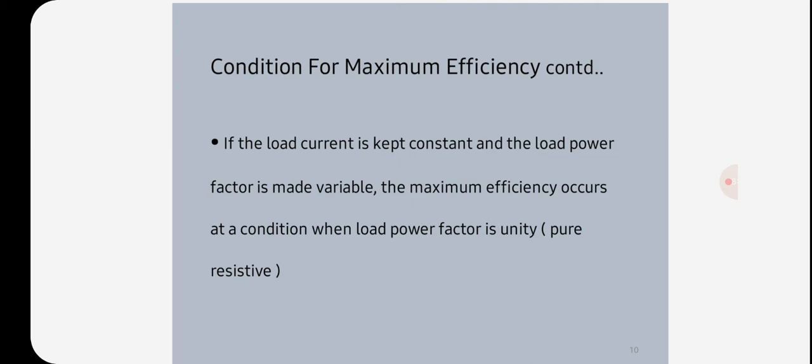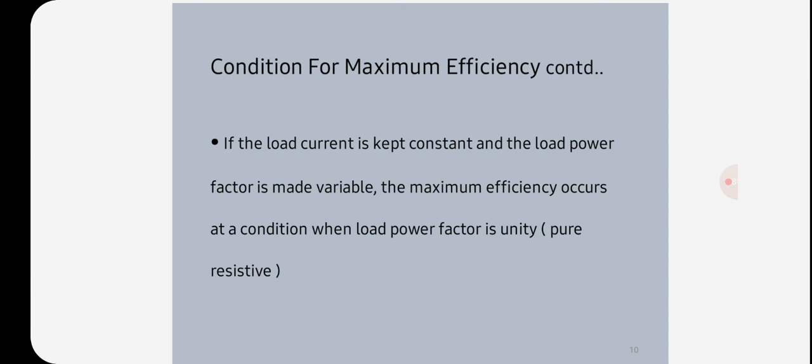So transformer efficiency is equal to output by input, that is output by output plus total losses. That is full load VA into power factor by full load VA into power factor plus Wi plus the copper losses.